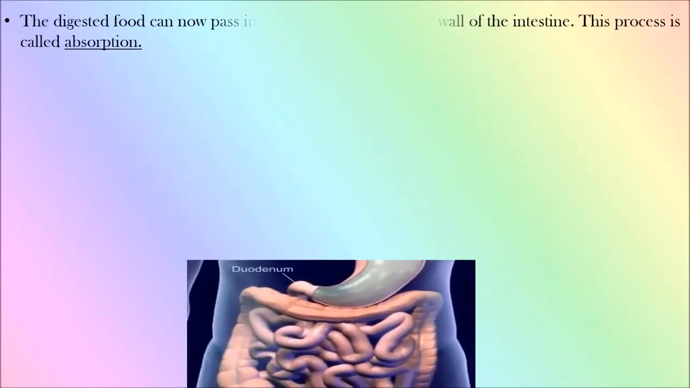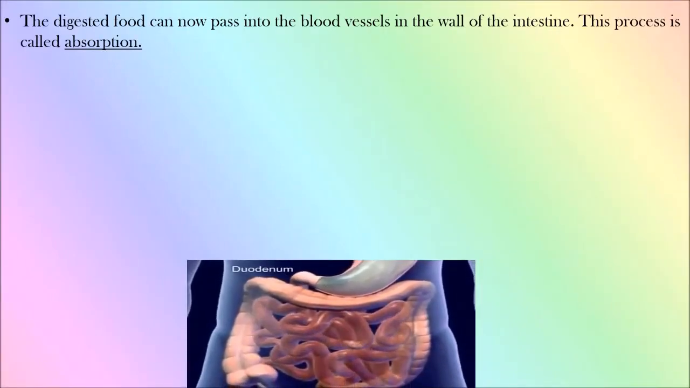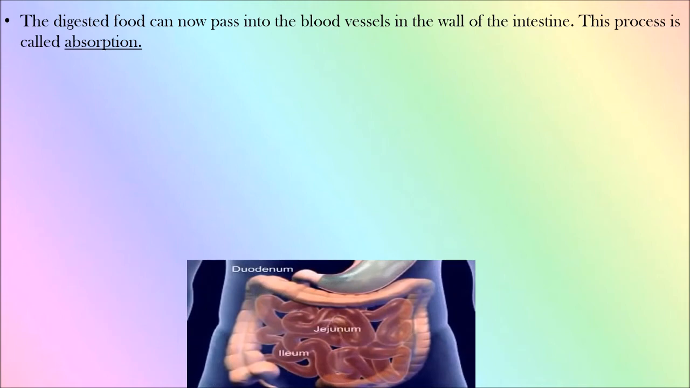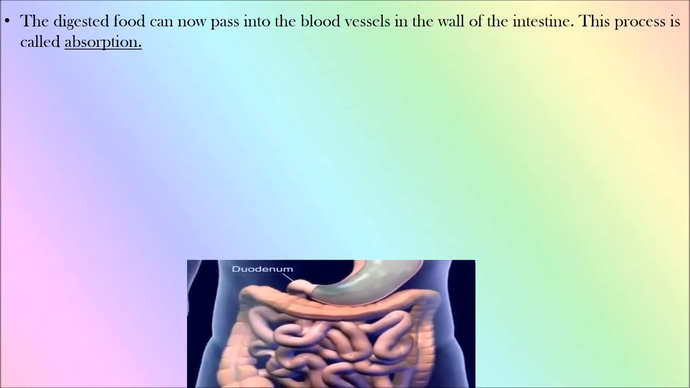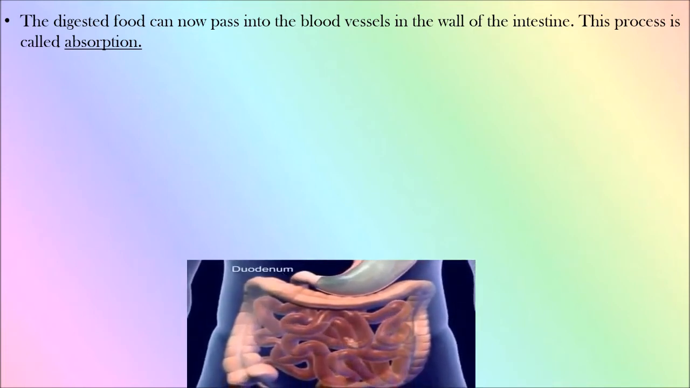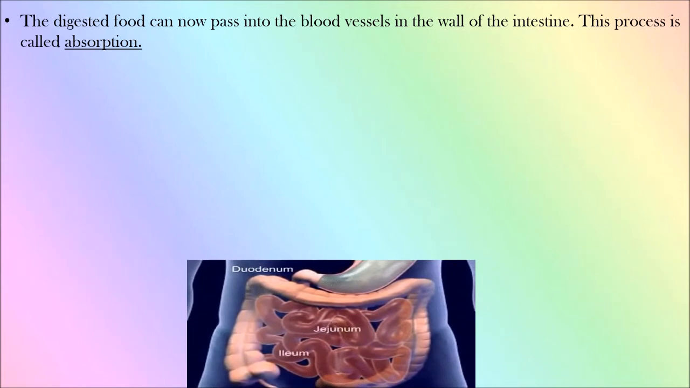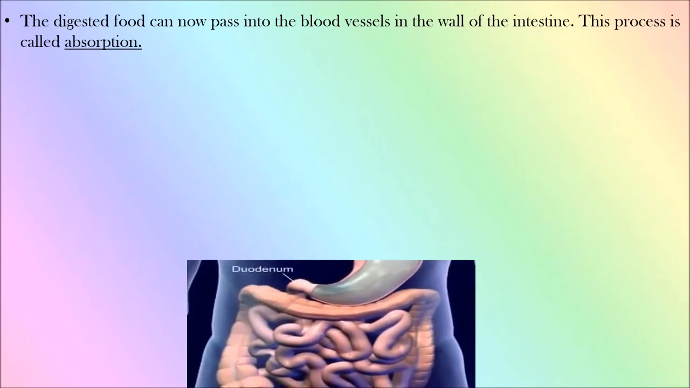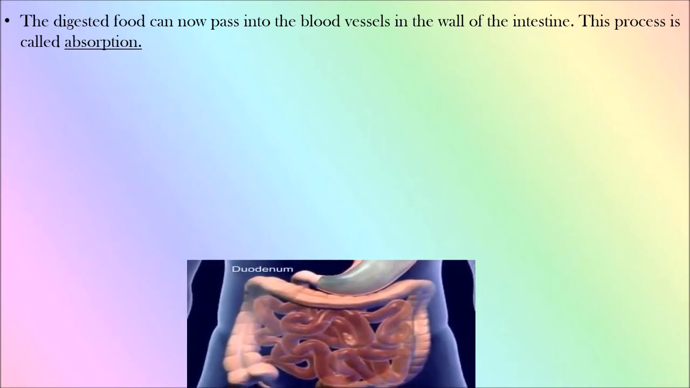So we saw how the different glands like the liver and the pancreas secrete digestive juices, and along with the small intestine the food is digested. But after that, don't the nutrients have to get absorbed? The body still needs them, right, to use them. So the digested food can now pass into the blood vessels in the wall of the intestine. This process is called absorption.